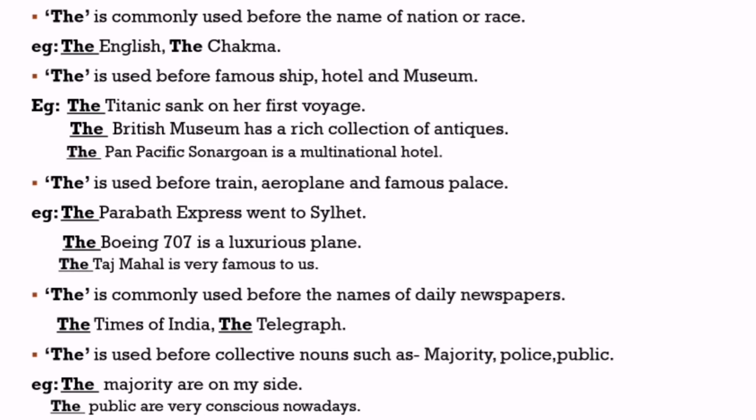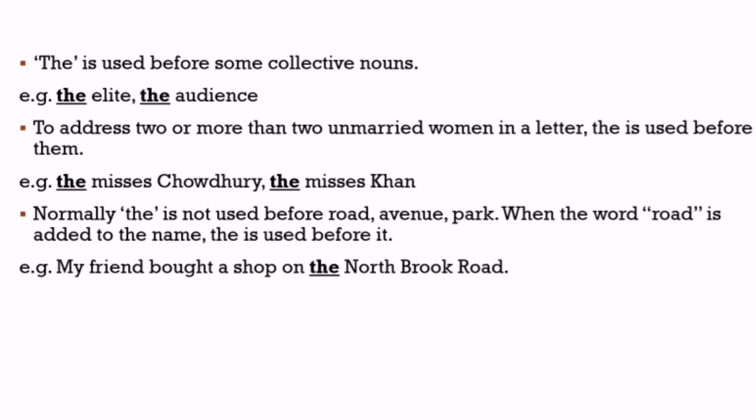Next rule, the is used before collective nouns such as majority, police, public, etc. As an example, the majority are on my side. Next example, the public are very conscious nowadays. So here majority and public both are collective noun. So definite article the is used before them. The is used before some collective nouns, the elite, the audience.